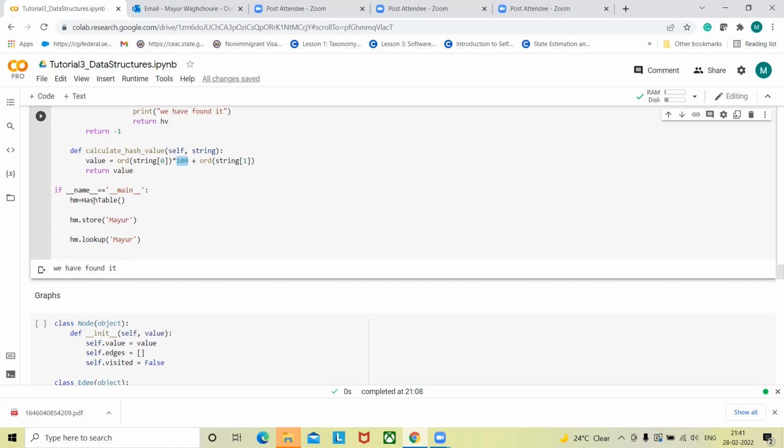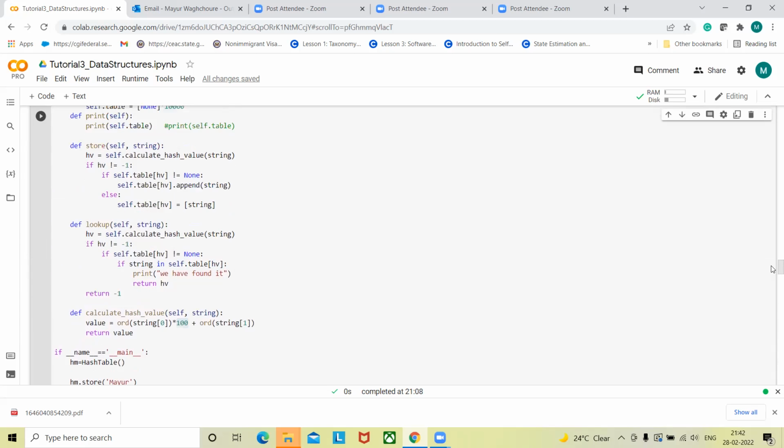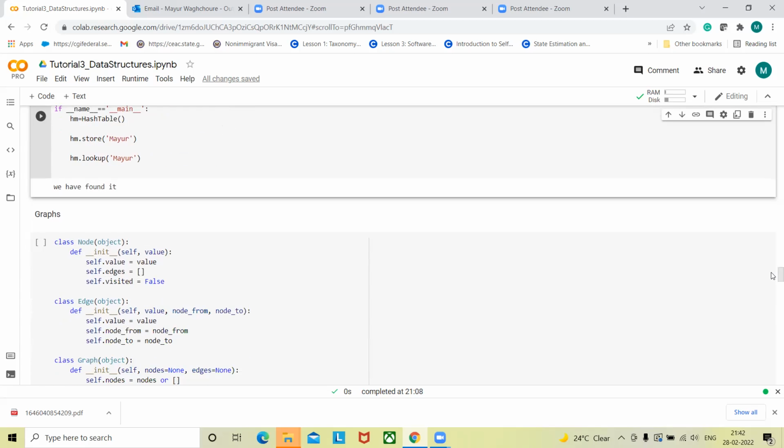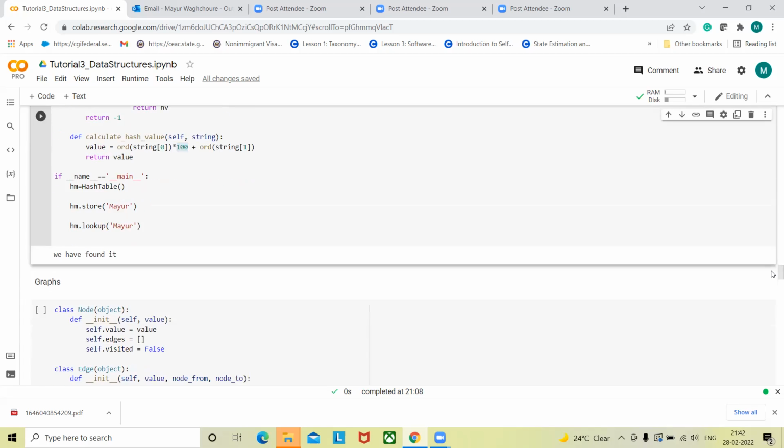And then I'm creating this hash table. Once the hash table is created, I'm storing my name into it. Mayur is taken in as the key, and I'm storing it over there. Whenever I do a lookup, that will be found, and whatever value is there will be returned. So that's how we have found it. This happens in constant time only, and this is how we can create a hash map.